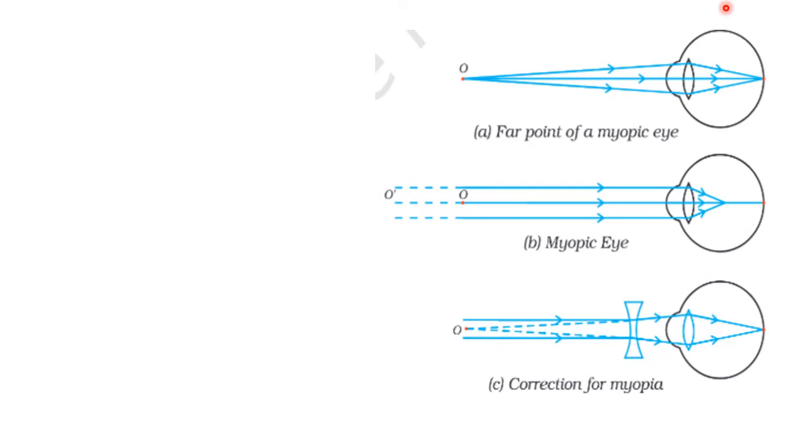Let us discuss this figure. This is the near point, this is the far point, and this is the corrected lens. This lens is used to correct these defects of vision. The name of the defect of vision is short-sightedness or myopia. The reason for this defect of vision is elongation of the eyeball or excessive curvature of the eye lens.